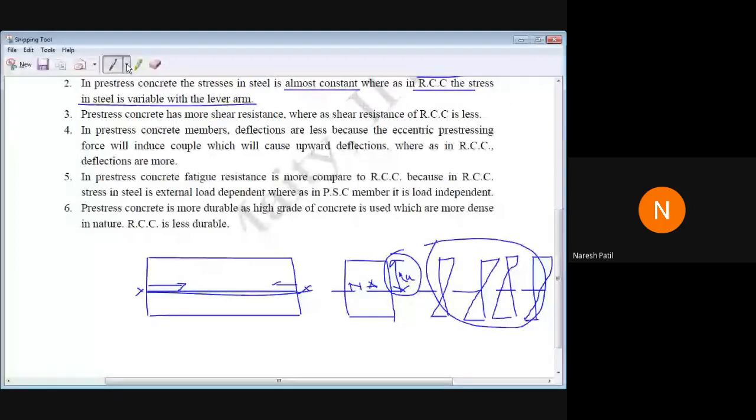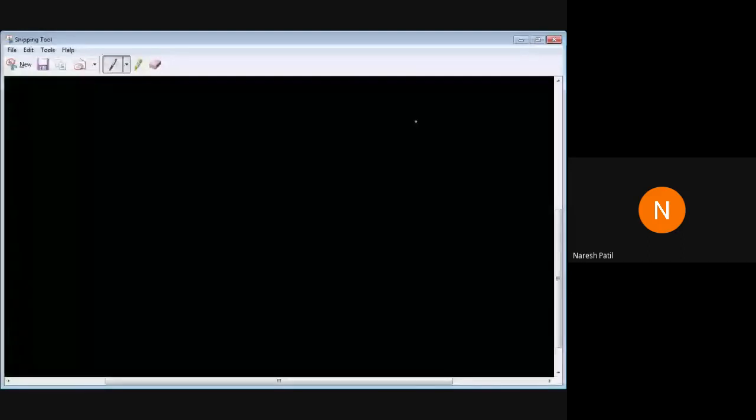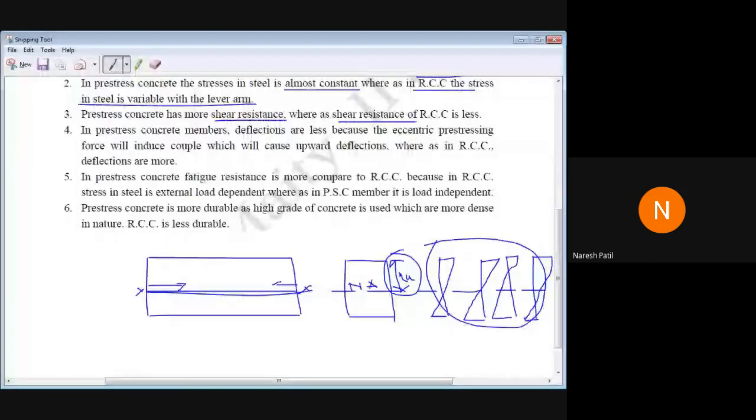Pre-stressed concrete has more shear resistance, whereas shear resistance is less in RCC, because again it is continuously under compression, so shear resistance will be more. Then in a pre-stressed concrete member, deflections are less because of eccentric pre-stressing. The force will induce a couple, which will cause upward deflection.